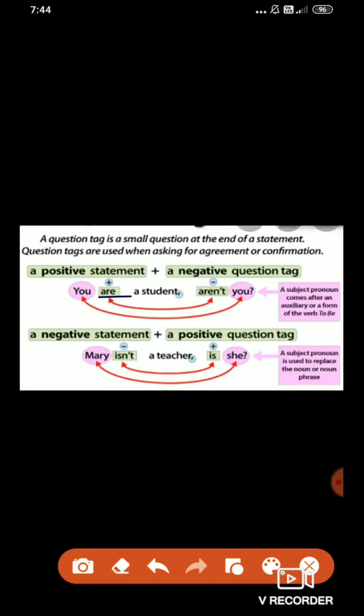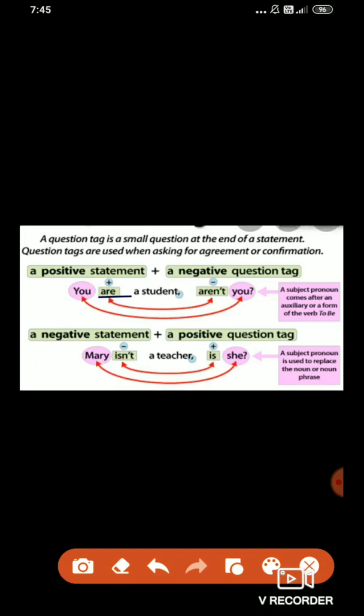Now, when the sentence is positive, we have to add a negative question tag. And when the sentence is negative, we have to add a positive question tag. Now, you are a student is a positive sentence, which means we need to add a negative question tag.